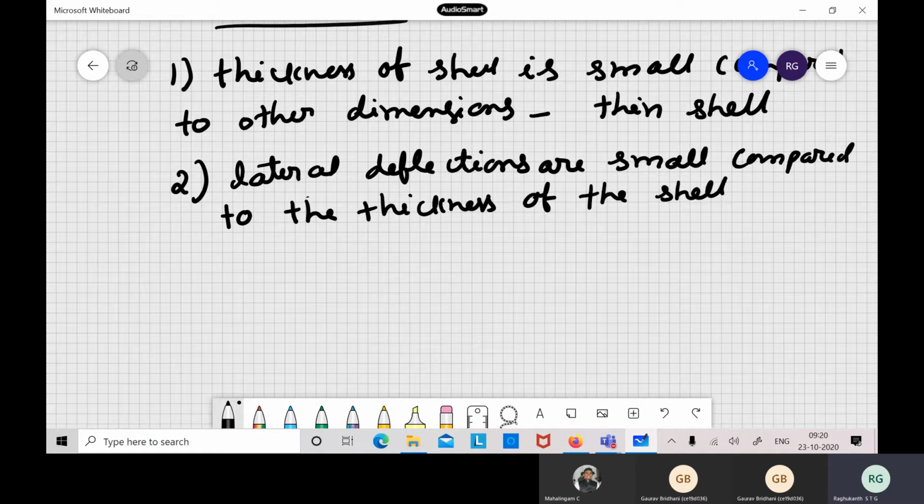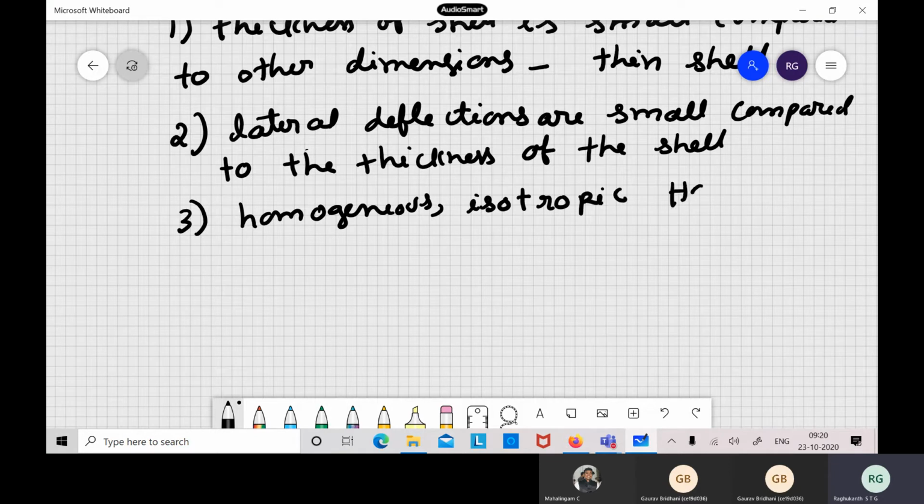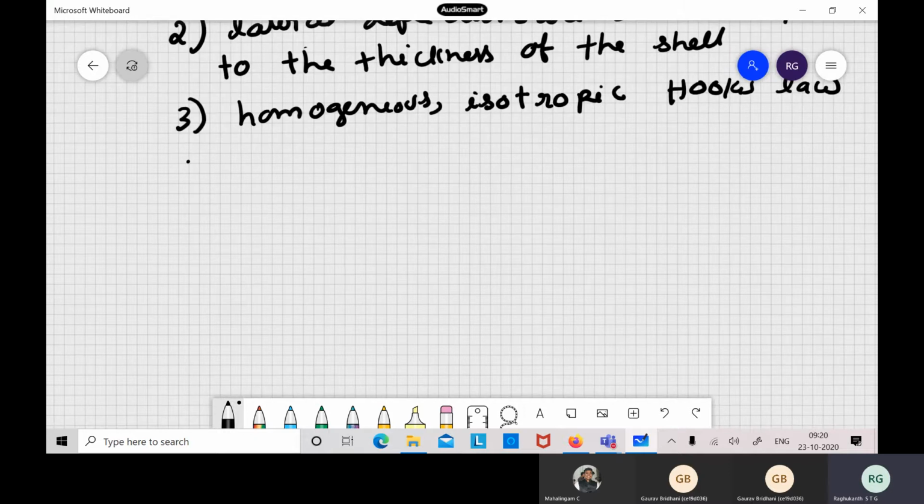And of course we assume that the material is homogeneous, isotropic and follows Hooke's law. This is another assumption which we make.